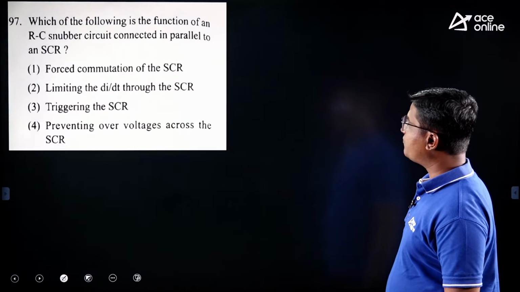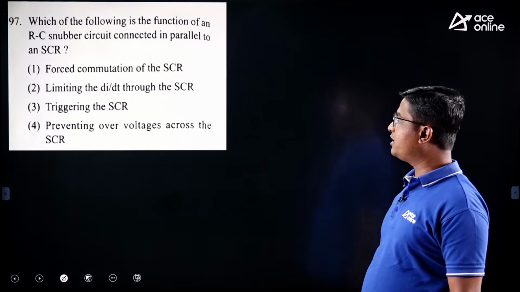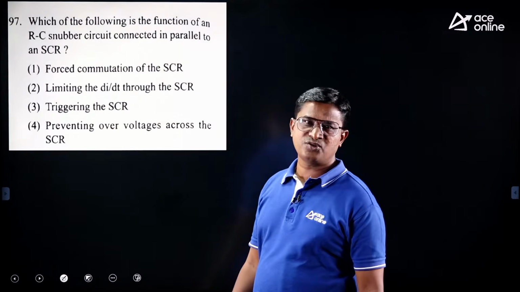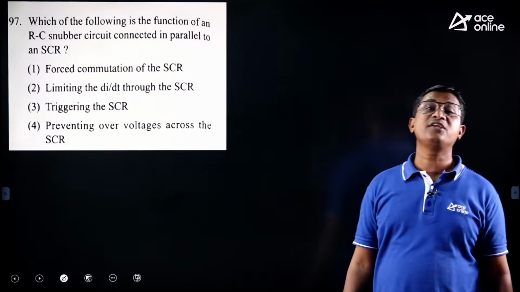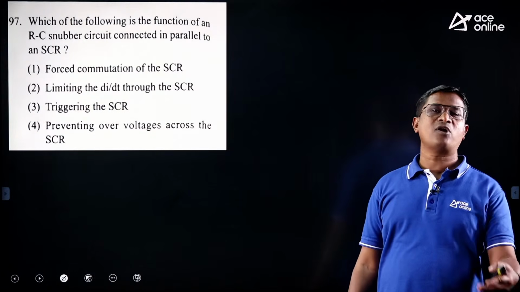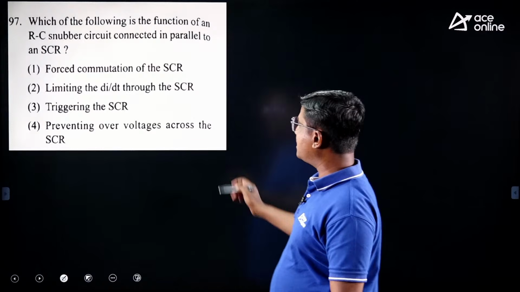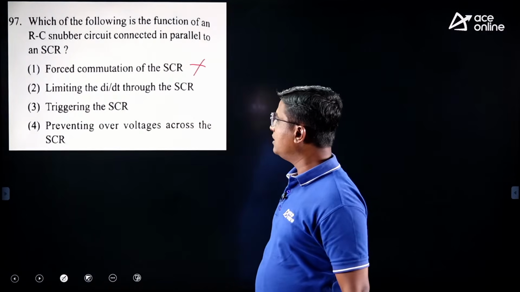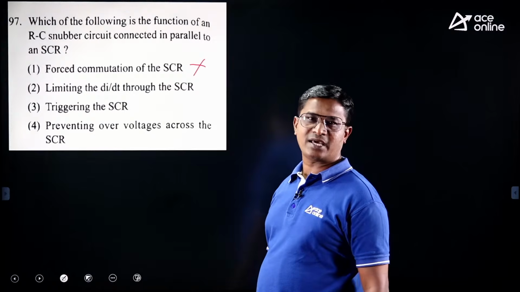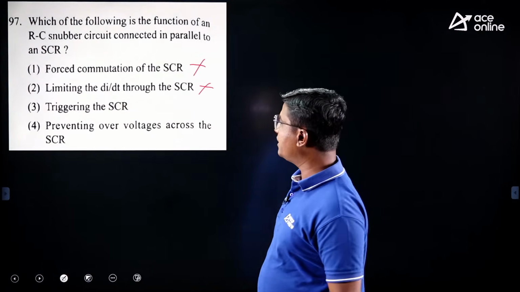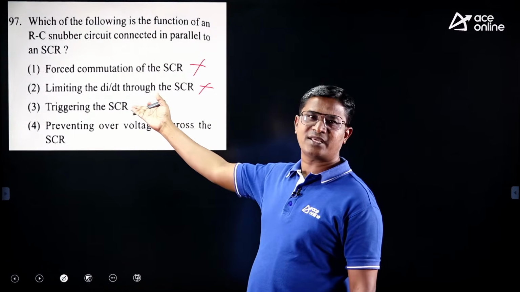Which of the following is the function of an RC snubber circuit connected in parallel to an SCR? Strictly speaking, an RC snubber circuit is used to protect the SCR against high dV/dt or to avoid false triggering. But if you check the options, forced commutation of the SCR, that is not true. Limiting the dI/dt through the SCR? No, for dI/dt protection we have an inductor. Third is triggering the SCR. Is it true?